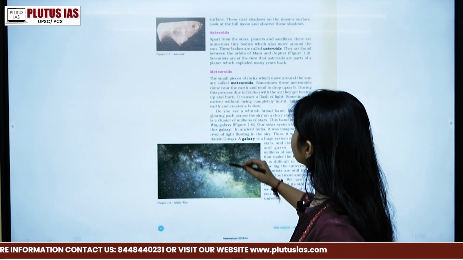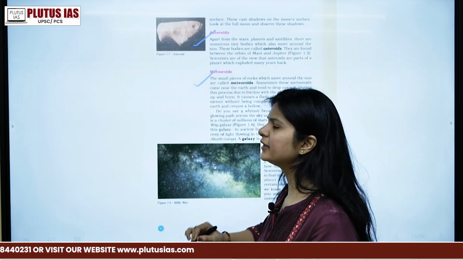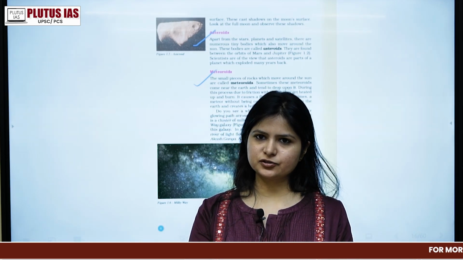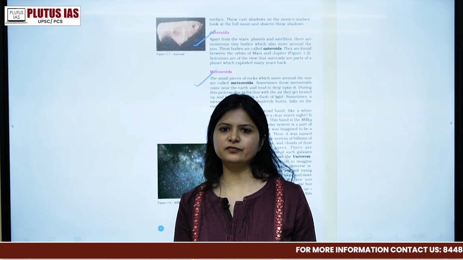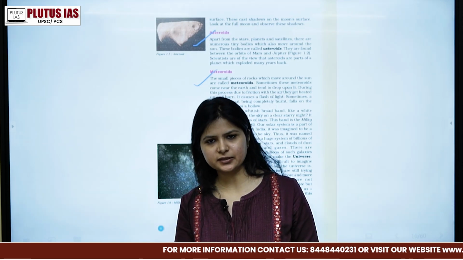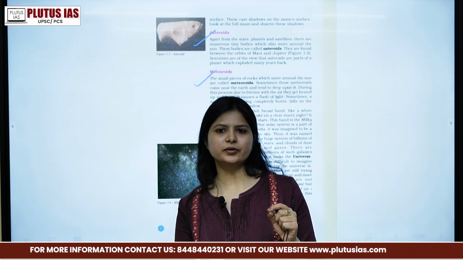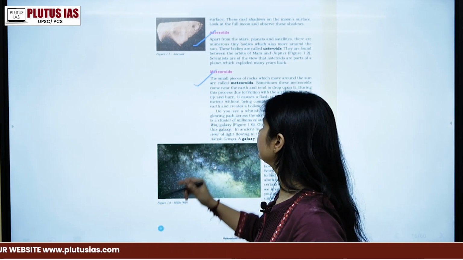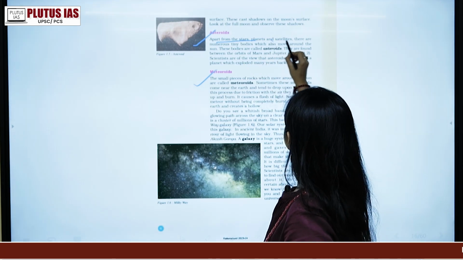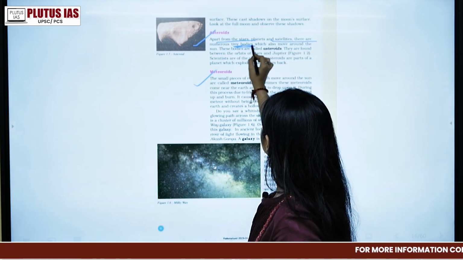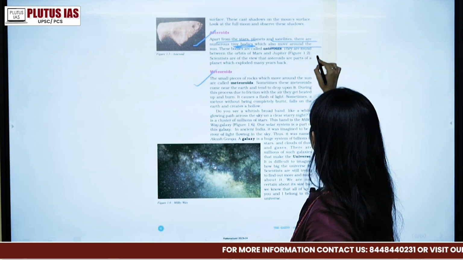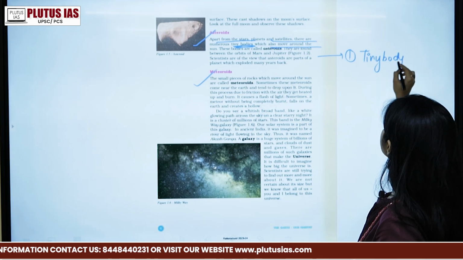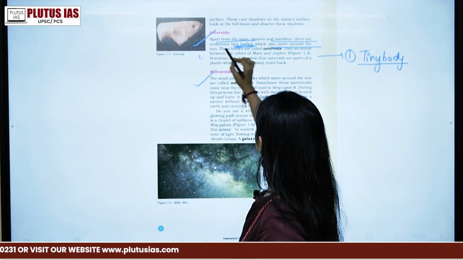Now, the major part of the chapter is asteroids and meteoroids. These are what you have to focus on. What is the difference between meteoroid and asteroid? At least you should have 4 to 5 differences between them, which I'll be discussing further in these slides. I'm just picking out the important parts from the NCERT, how you have to read the NCERT and where you have to focus. Okay. The asteroids: apart from the stars, the planets and satellites, there are numerous tiny bodies which move around the sun. The first characteristic is that it's a tiny body that moves around the sun. These bodies are called asteroids.